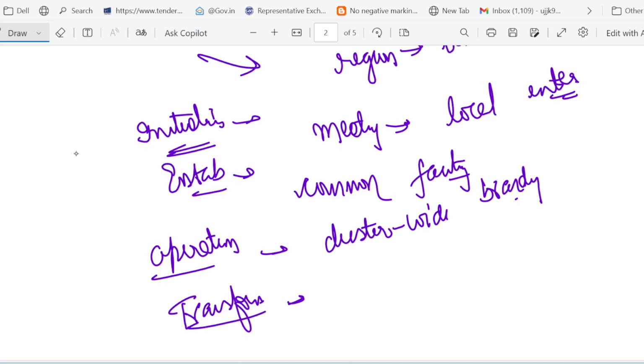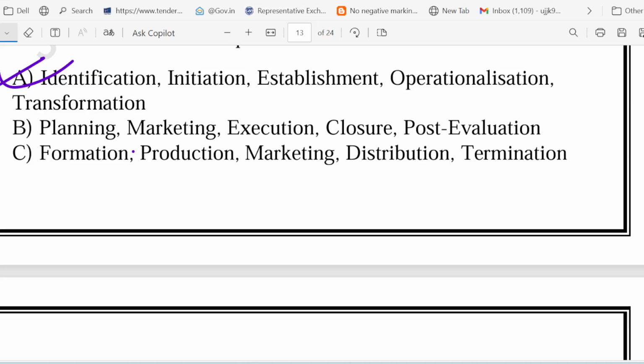So from this discussion, what we come to know is that yes, option A is the correct one. Option B is wrong. Why is it wrong? Because cluster development is a long-term strategic process, right? Not just a one-time process with closure. It is a long-term strategic process.